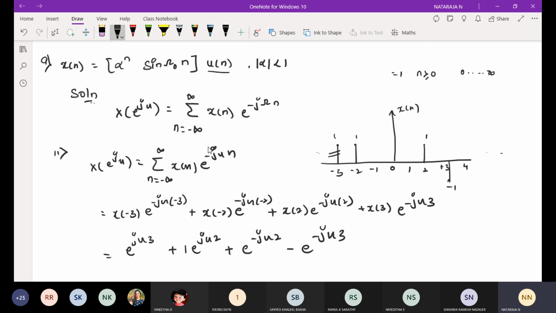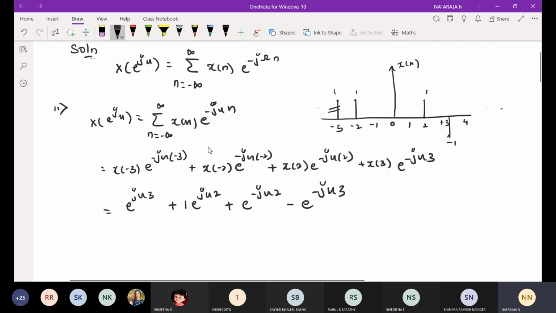Okay. After this, what do we have to do? See here, we have e power j3 theta minus e power minus j3 theta. This will be in the form of sine. Then this is e power j2 theta plus e power minus j2 theta. This is in the form of cosine.